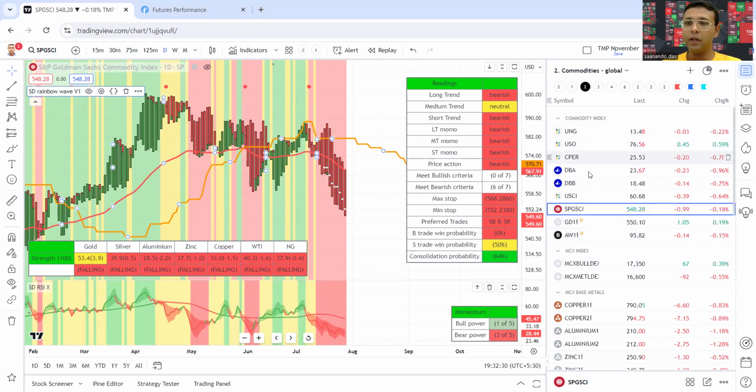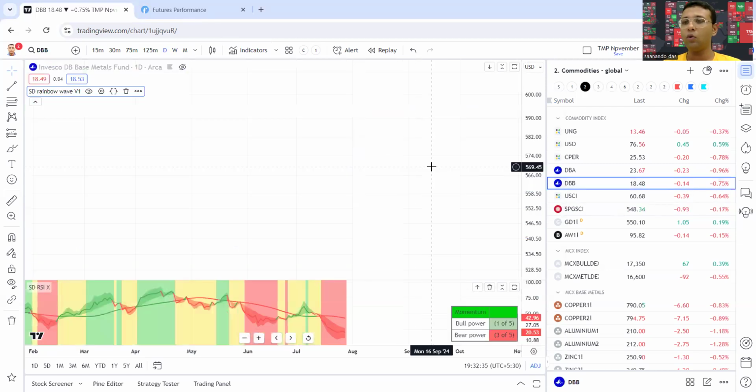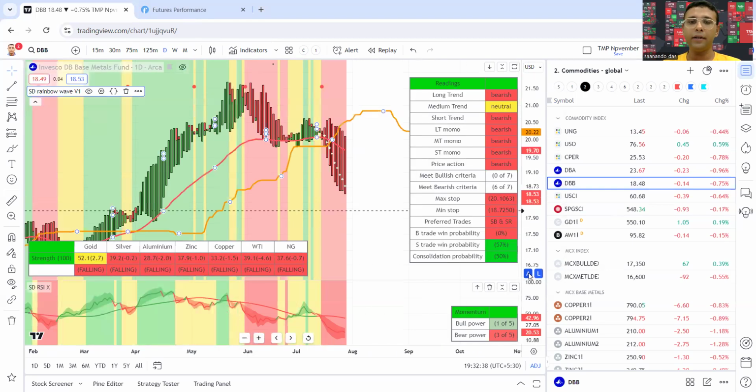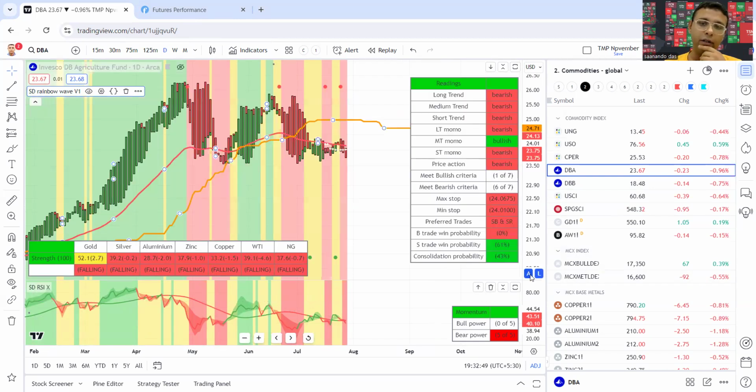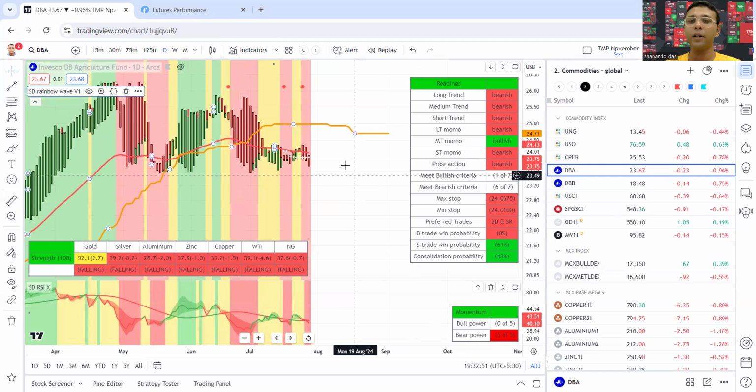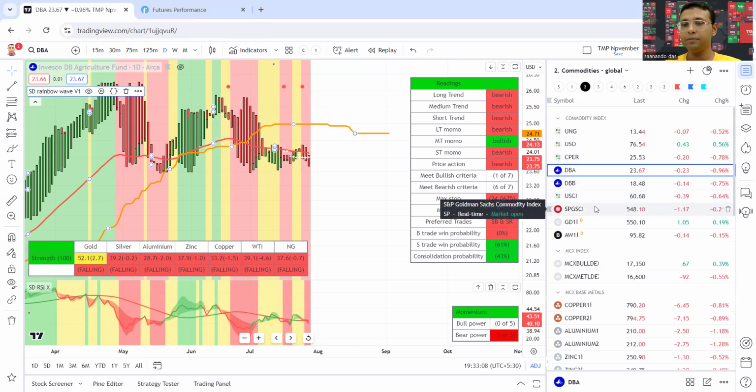So commodities broadly, what I see is falling. Let's look at the base metal as a whole. Base metal as a whole is in decline. We are short in base metal, if you are aware. Let's look at agriculture. It's broadly weak, but it has performed better in comparison to the other commodities and metals. But agriculture is a sell as well. Sell signal, majority of the factors, 11 out of 12 factors are bearish at the moment. So commodities broadly are not on the bull side, it's more on the bearish side.